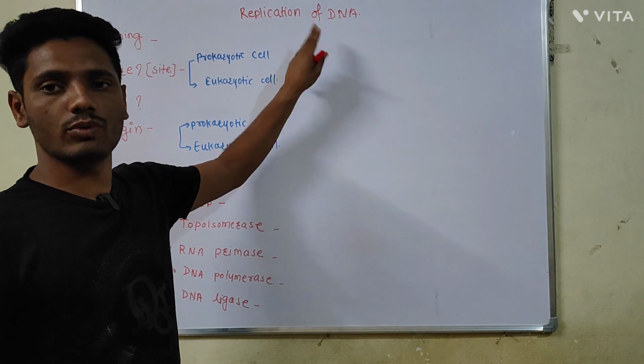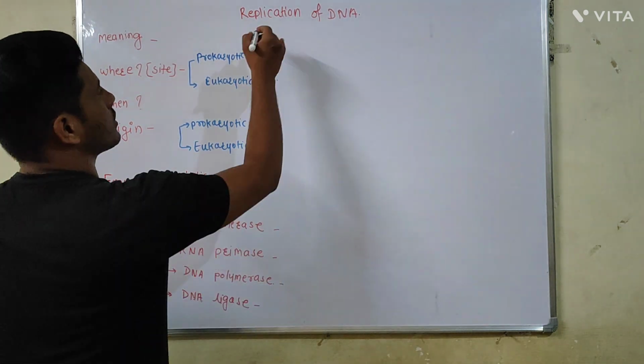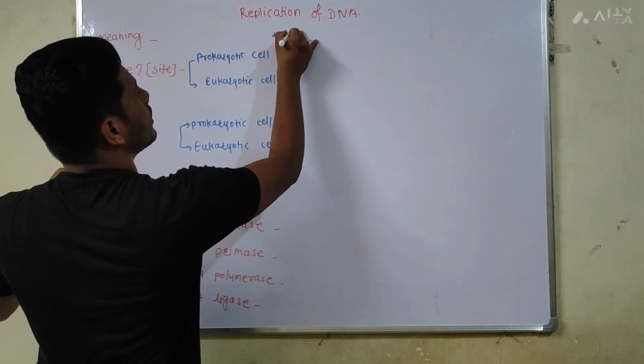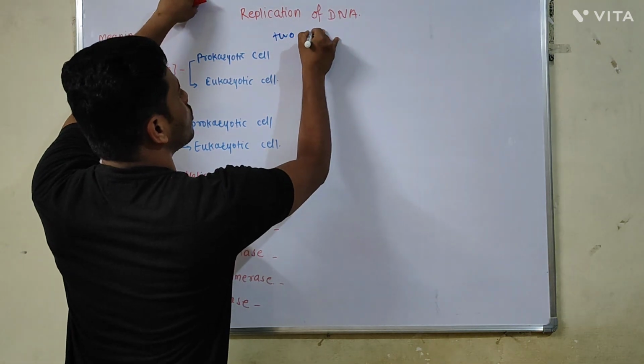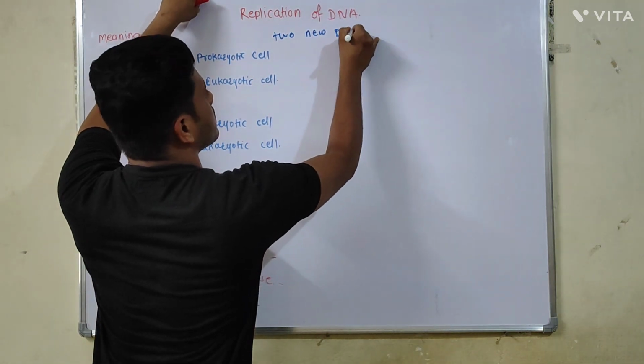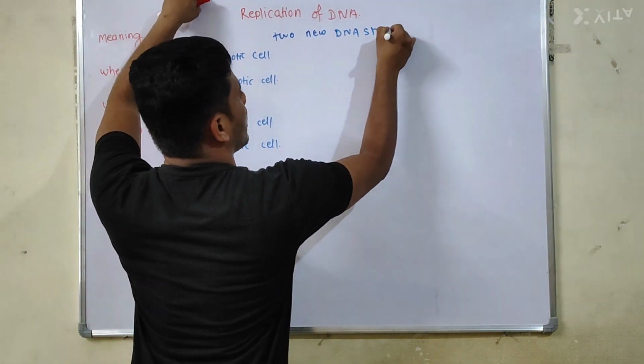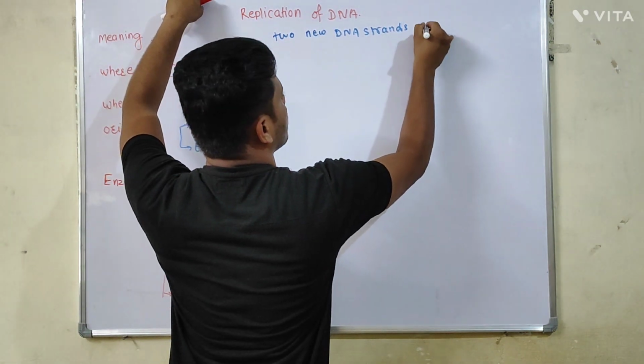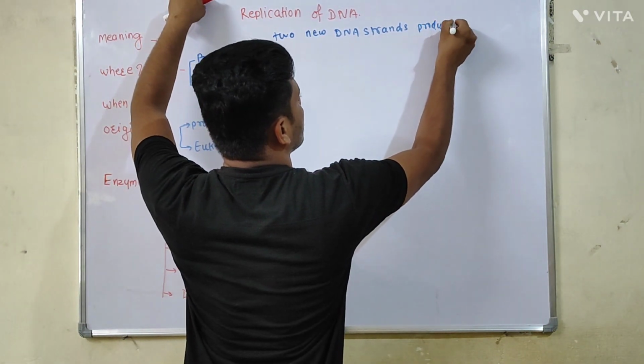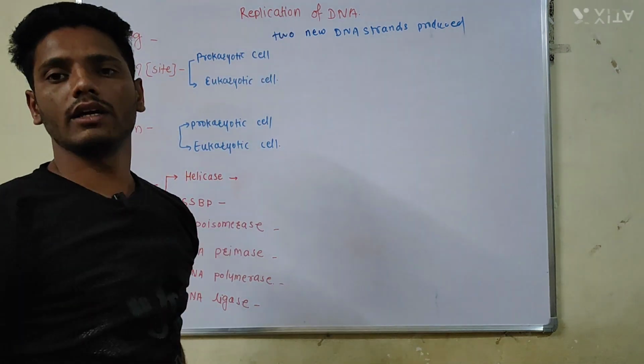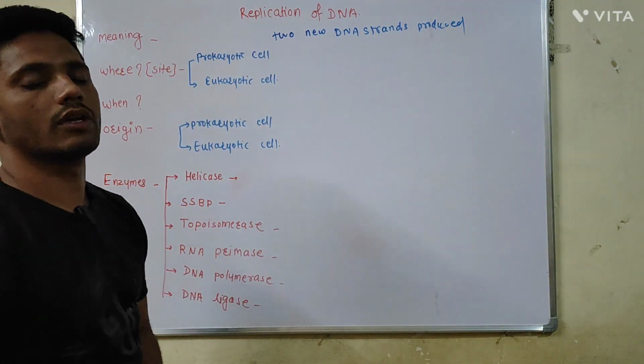Replication of the DNA is the process by which two new DNA strands are produced from the one DNA molecule. It is the meaning of the replication.